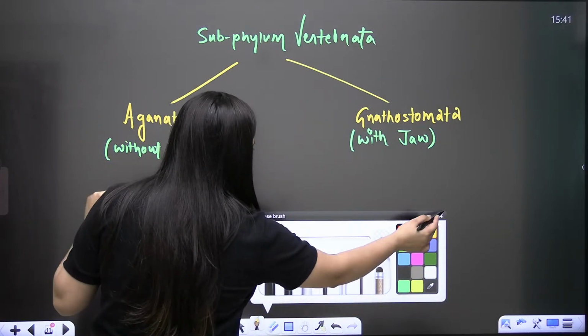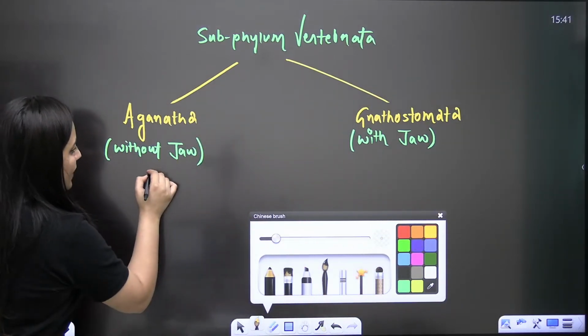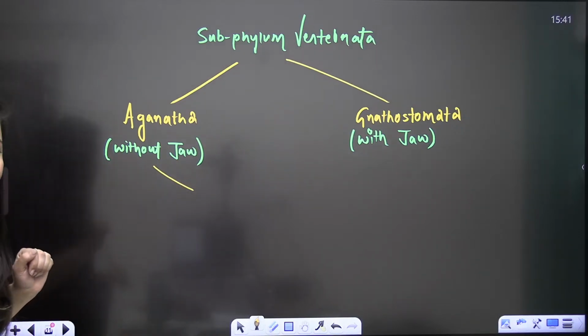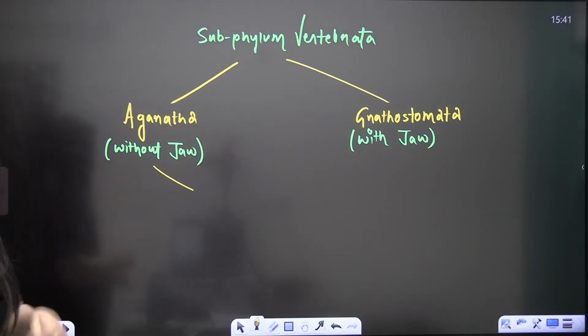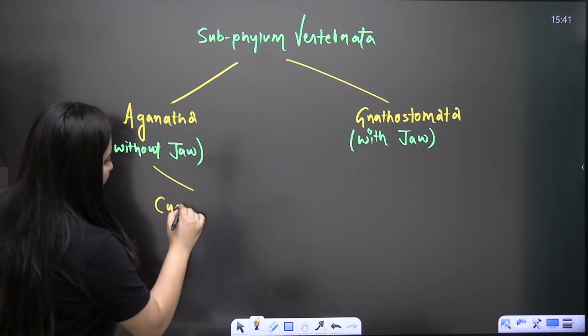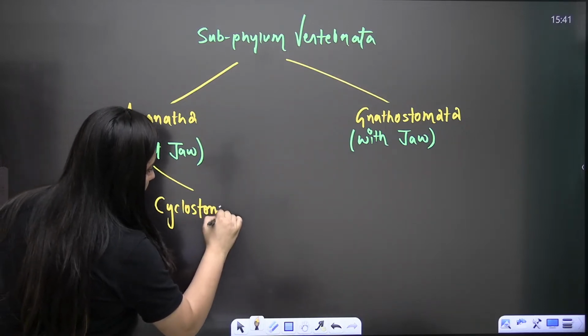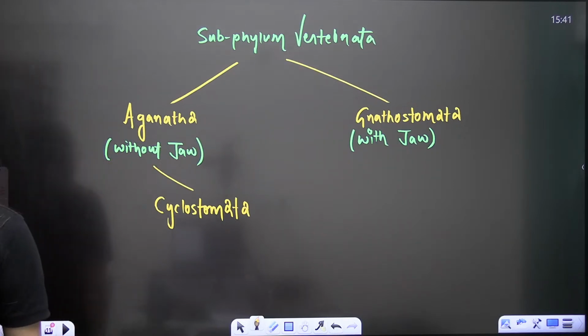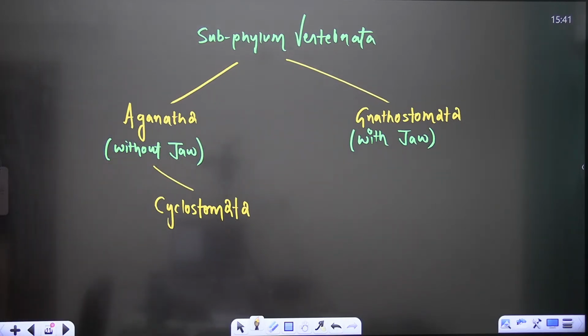In the case of Agnatha, what do we have? There is one class. Can you name that? Cyclostomata, isn't it?